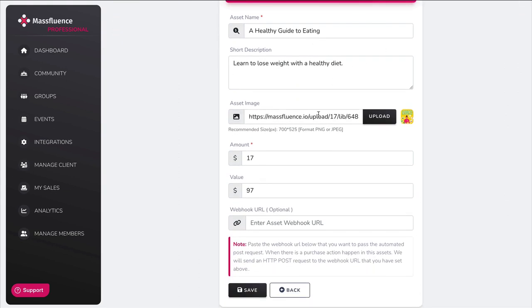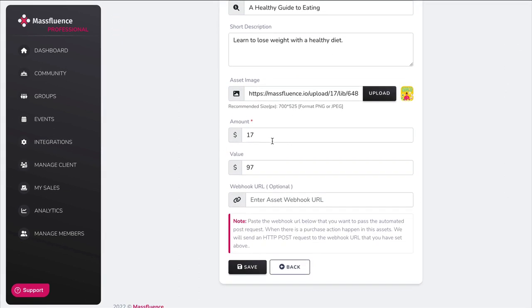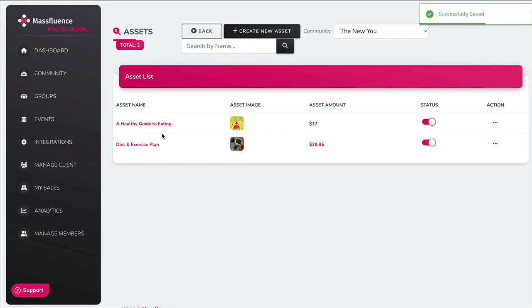You just give it a name, a description. So you would enter what it is you want to charge for this product. You can give it a value, showing them that they're getting a great price on a $97 product. And it shows up on here. So again, you can do this as many times as you want.